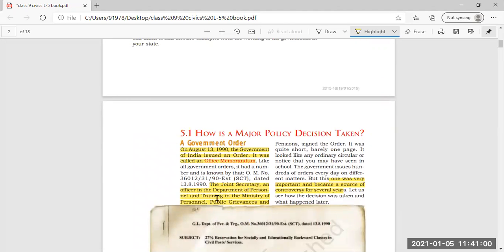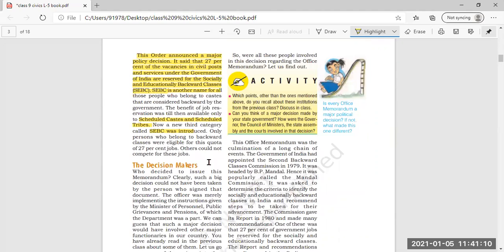The signing authority was the Joint Secretary, an officer in the Department of Personnel and Training in the Ministry of Personnel, Public Grievances and Pensions. But this decision was not taken by this one person only; the officer was merely implementing the instructions given by the ministers.